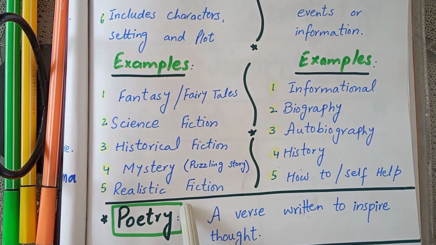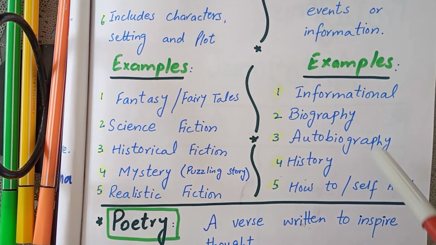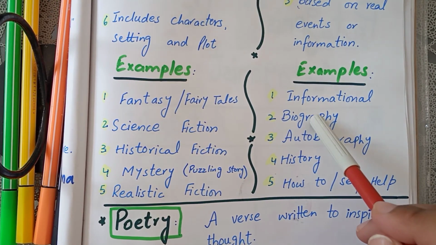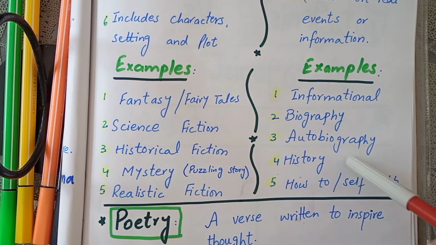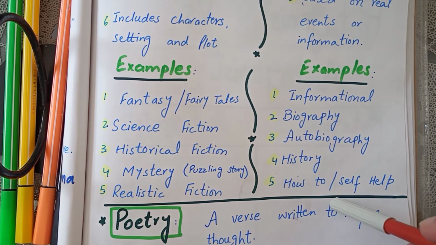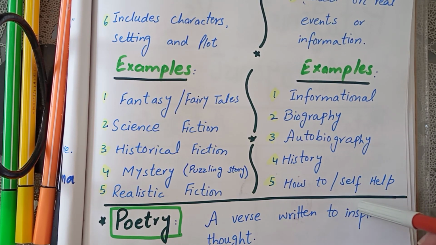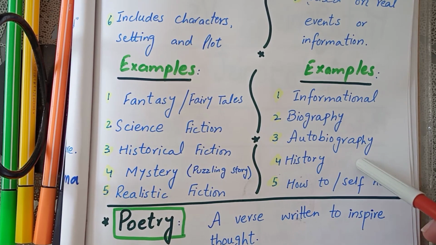These are the examples of fiction, while non-fiction stories or text are informational, biography, autobiography, history, and how-to or self-help. These are the examples of non-fiction text.